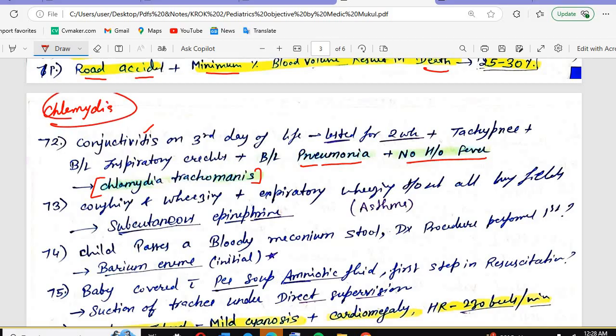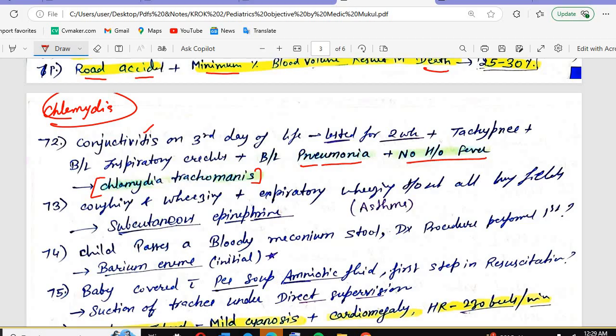I told you that the conjunctivitis, we have discussed in detail, right? It can be the bacterial. What is the conjunctivitis basically? First of all, inflammation of the conjunctiva. So it can be the viral conjunctivitis, it can be the bacterial neonatal conjunctivitis, or all these things are possible. If you have the viral conjunctivitis, the most common cause is the adenovirus, where you will see the watery discharge. Bacterial conjunctivitis, the cause is Staph aureus, Strep pneumoniae. You will see the purulent discharge.